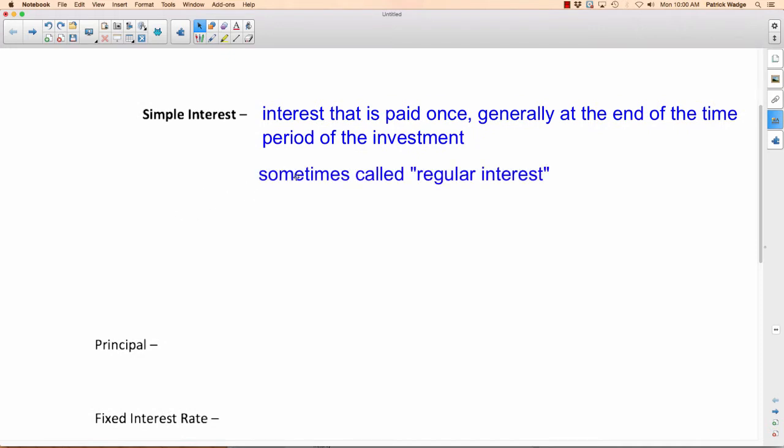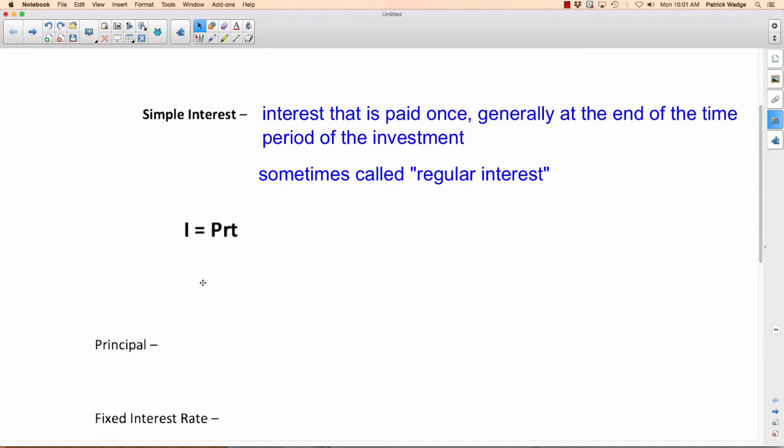Simple interest has another name. It's also called regular interest. That surprises me a little bit because compound interest is definitely more common. Simple interest is definitely more easy to understand. It's more basic, and maybe that's why it's called regular interest. But compound interest is more common in today's financial world.